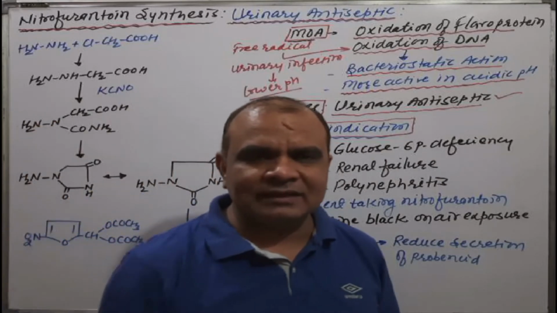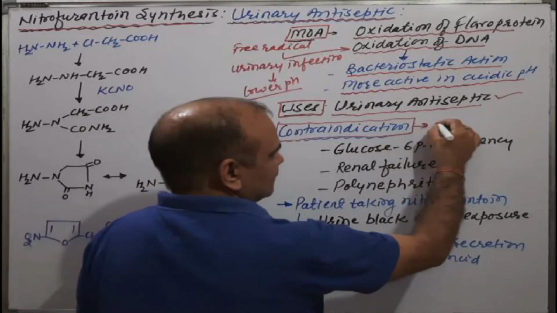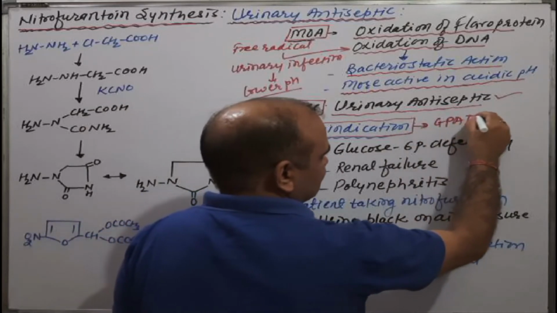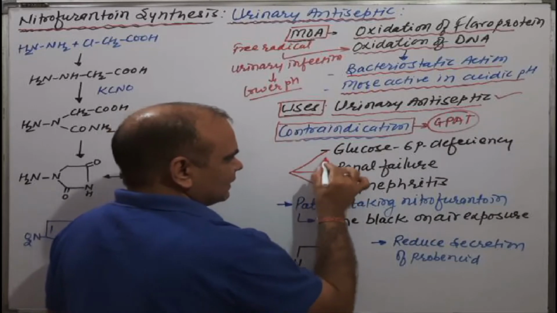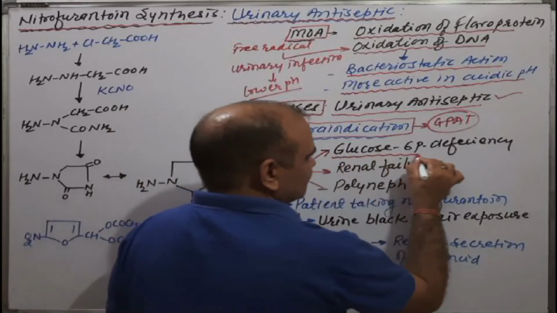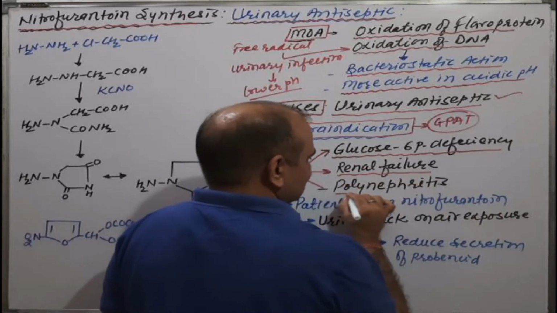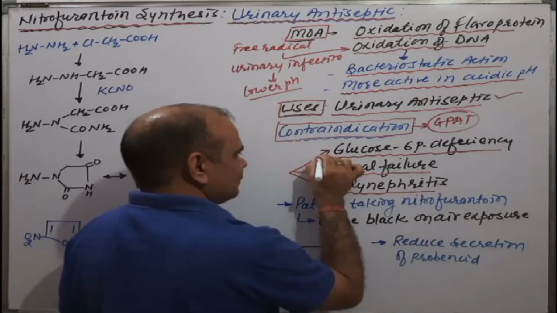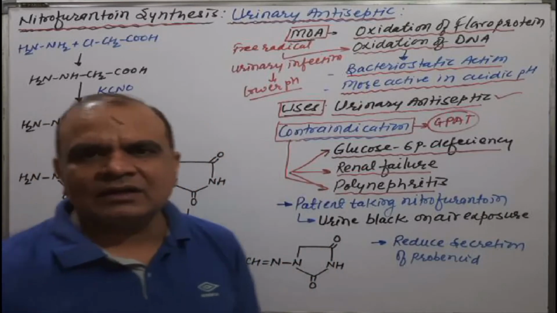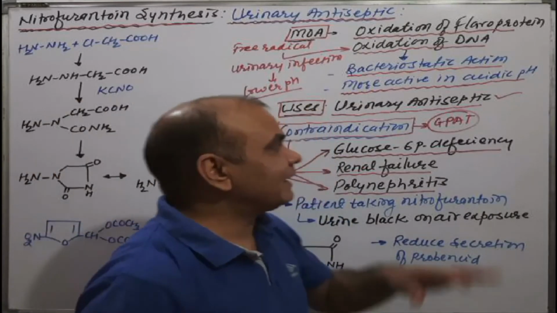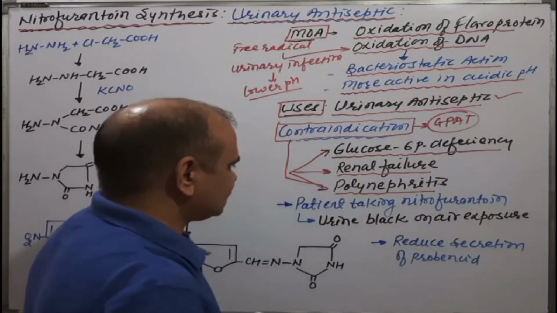different problems. There are three problems. This question was in GPAT. Okay, a GPAT question is there. What are the three? That is glucose-6-phosphate dehydrogenase deficiency, renal failure, as well as pyelonephritis. Means if any patient has such problems, then nitrofurantoin cannot be given to that patient. Okay, come to the next one.